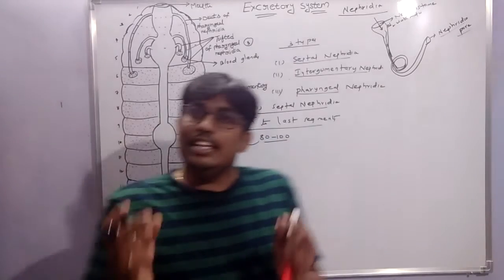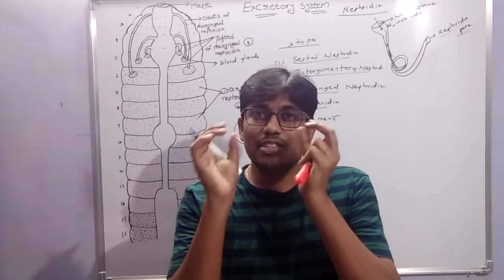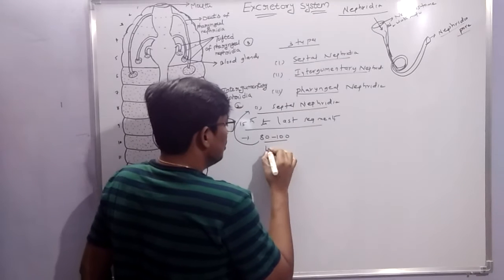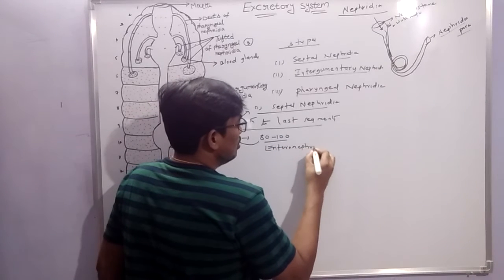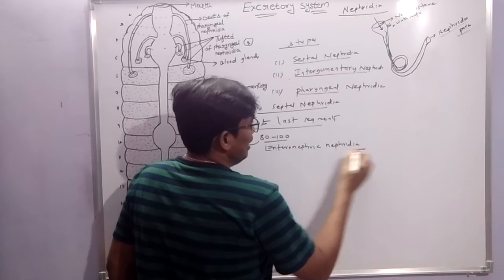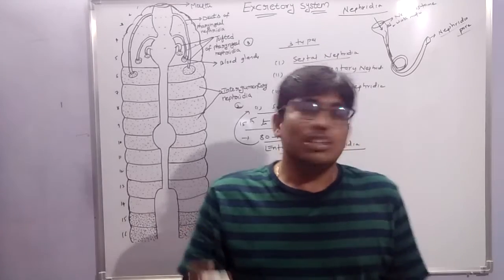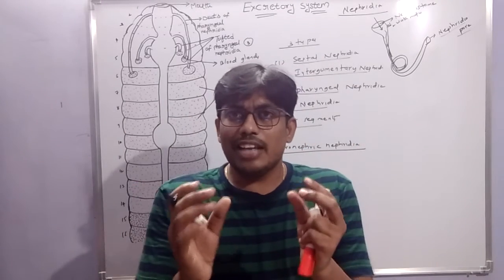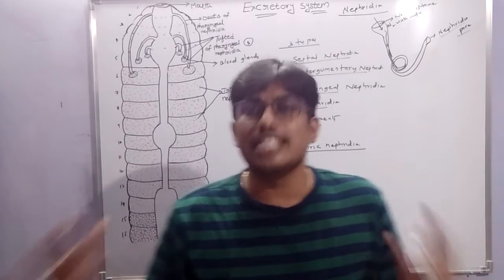Septal nephridia are also called enteronephric nephridia. Very important. What is enteronephric nephridia? Septal nephridia collect the nitrogen waste material, then discharge it into the intestine.